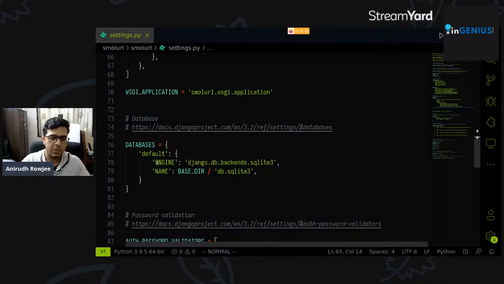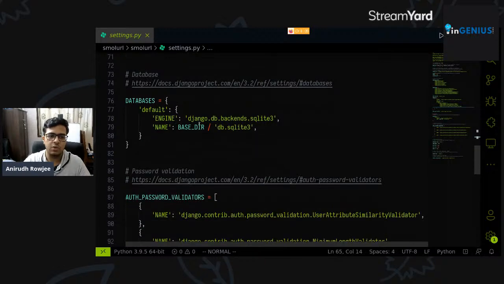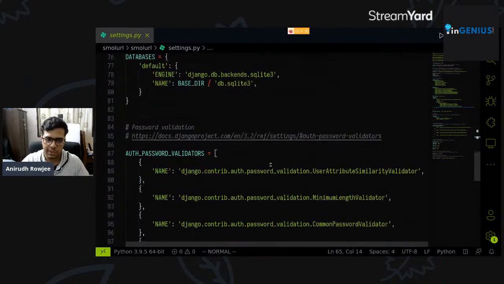At this point of time, we've just told it to use a SQLite 3 backend. SQLite 3 is a very small, lightweight, single file database. So you of course can configure this to attach to Postgres or MySQL or Cassandra DB or any of the other n different types of databases that are there. But as of right now, the default configuration that Django recommends you use is SQLite, and you'll see the database file pop up as well.